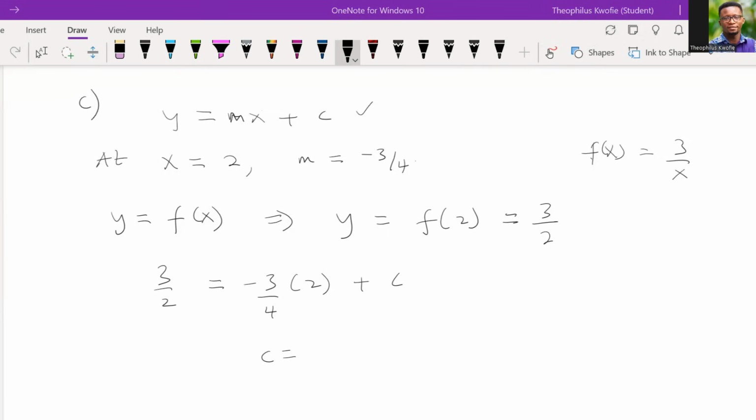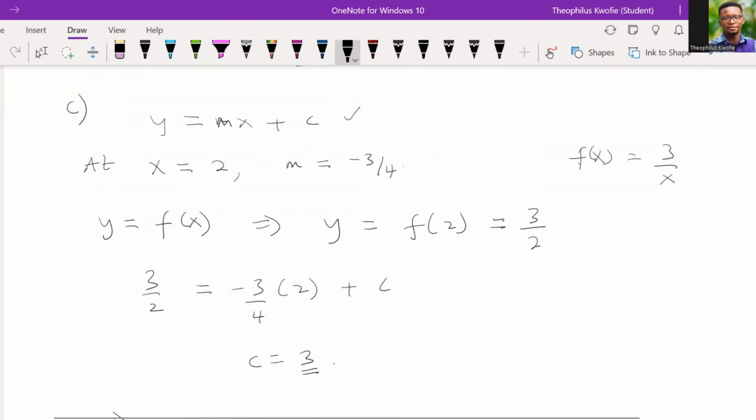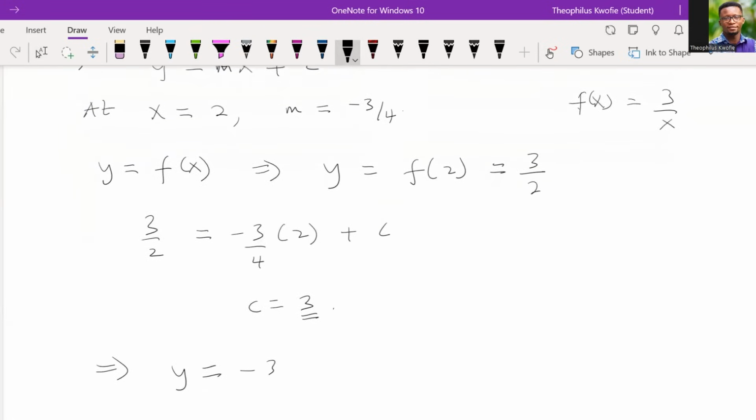Now, when we simplify, you should have c to be equal to what? Who can guess the answer for c? Our c should be what? Should be 3. Good. When we simplify, our c should be 3. Now, when you plug it back, this implies that our m should be minus 3 on 4x plus c. Our c is 3.